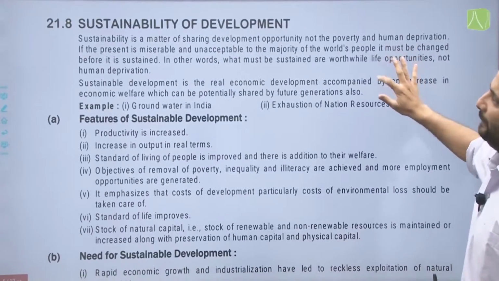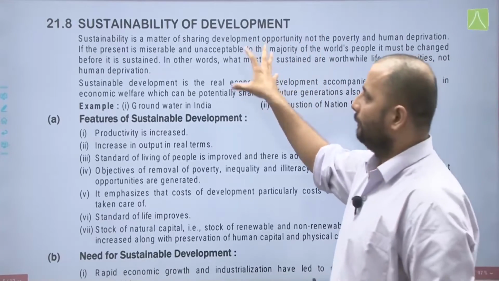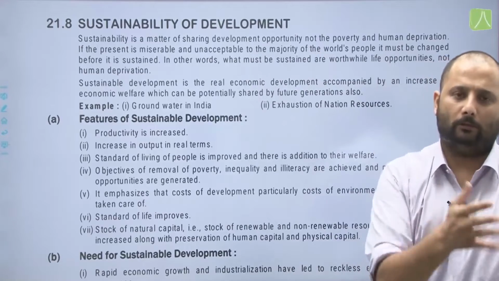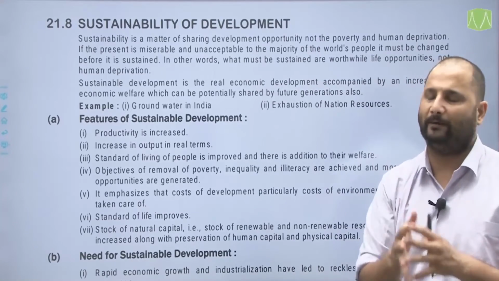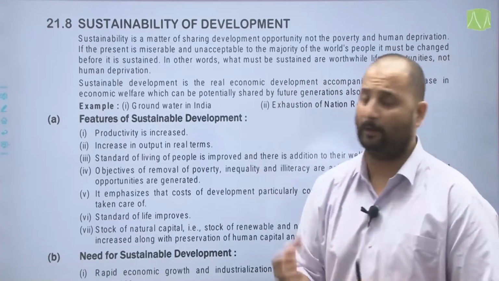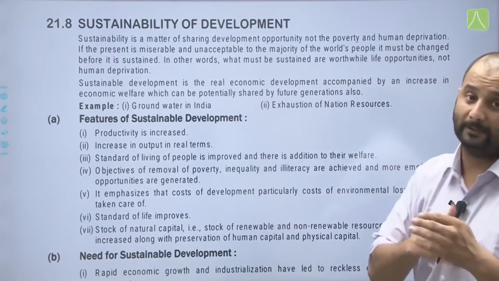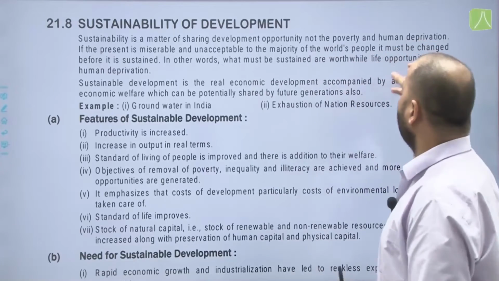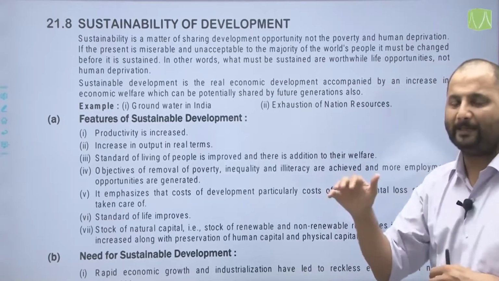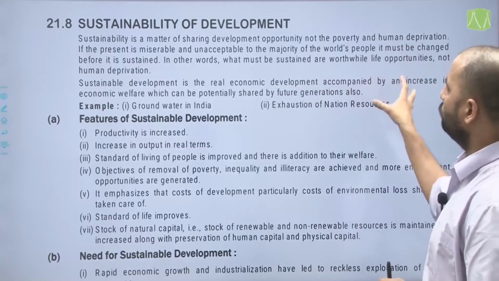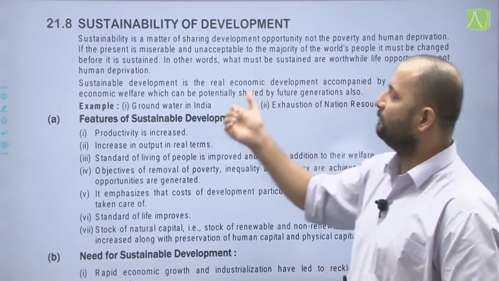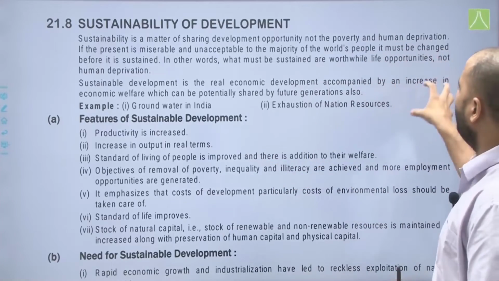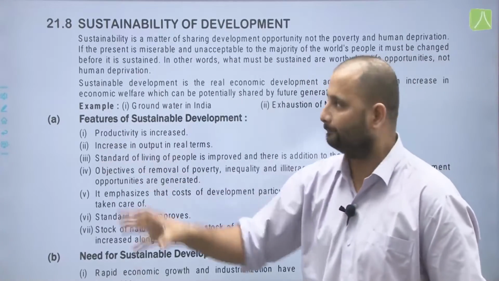This brings us to our topic, sustainability of development. Sustainable development you have seen in your class 10th geography chapter, Resources and Development. There also we talk about sustainable development. Here also, sustainability of development is a matter of sharing development opportunity, not poverty and human deprivation. If the present is miserable and unacceptable to the majority of the world's people, it must be changed before it is sustained. In other words, what must be sustained are worthwhile life opportunities, not human deprivation.